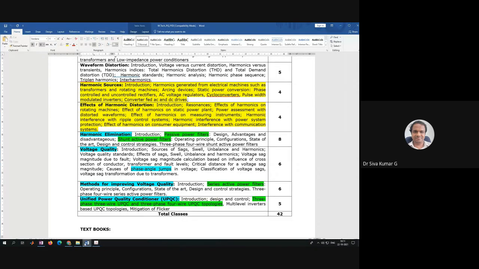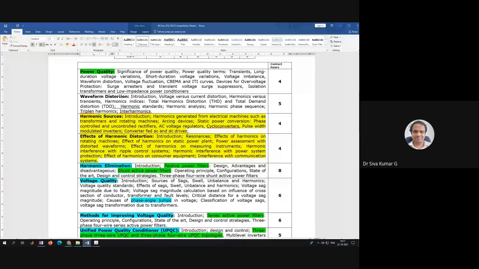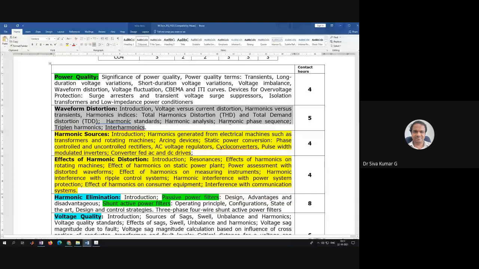Coming back to harmonic elimination, we have studied waveform distortion in the second unit, how the voltage is going to have distortions, and harmonics versus transients. We have seen the indices, and some of the harmonic standards, IEC and IEEE standards.